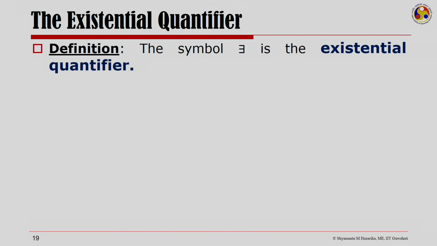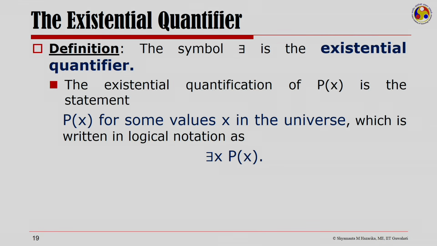Let us now look at the existential quantifier. The symbol there exists is the existential quantifier. The existential quantification of P of x is the statement that P of x holds for some value of x in the universe, which is written as there exists x P of x.